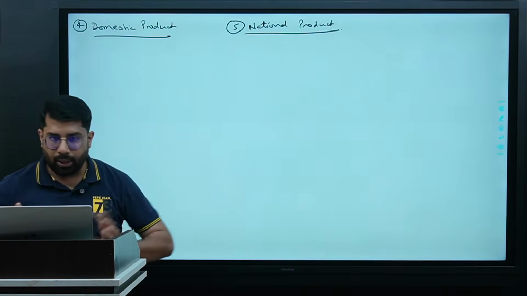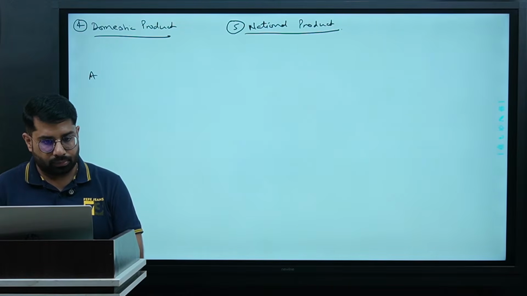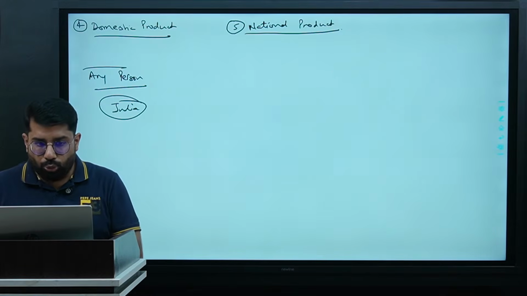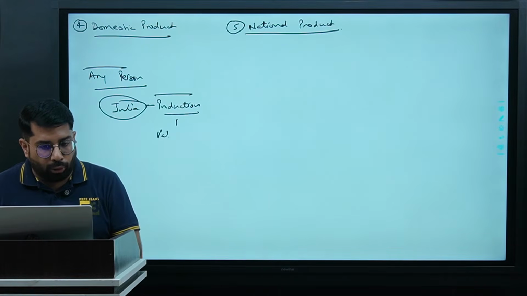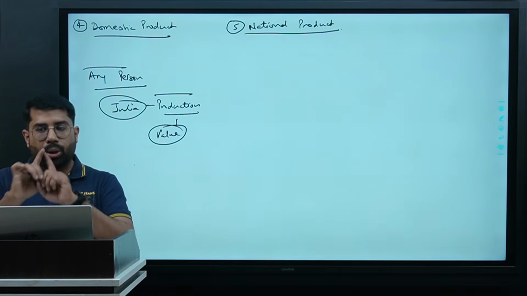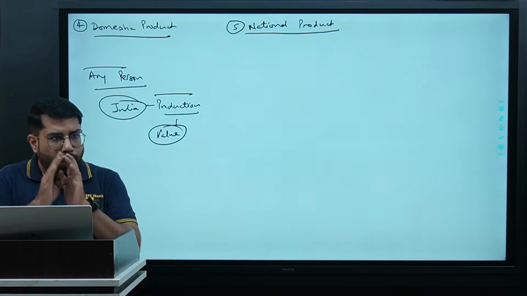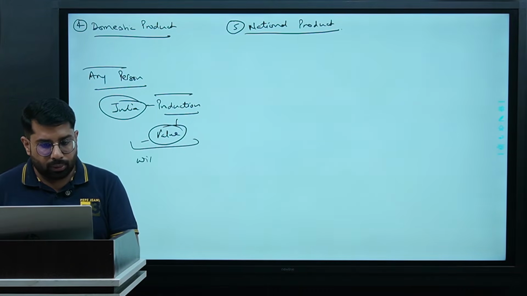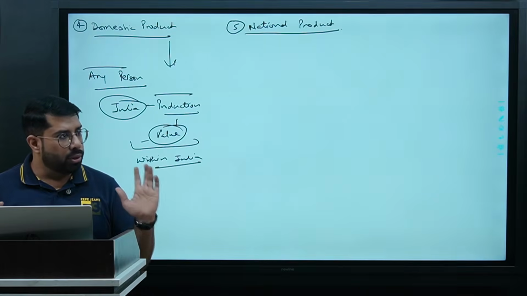It is about income, right? Understand this. Any citizen or any person in India, within the boundaries of India, whatever production they are doing, the value of this production, I'm talking about in totality, all the people within the domestic territories of India, the total value of production within India is known as domestic product, the value of domestic product.